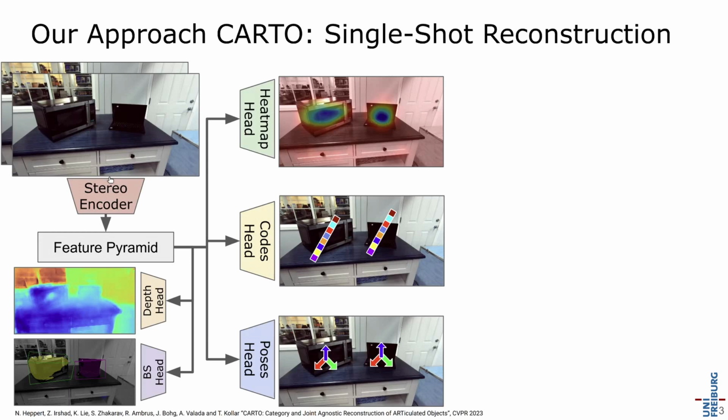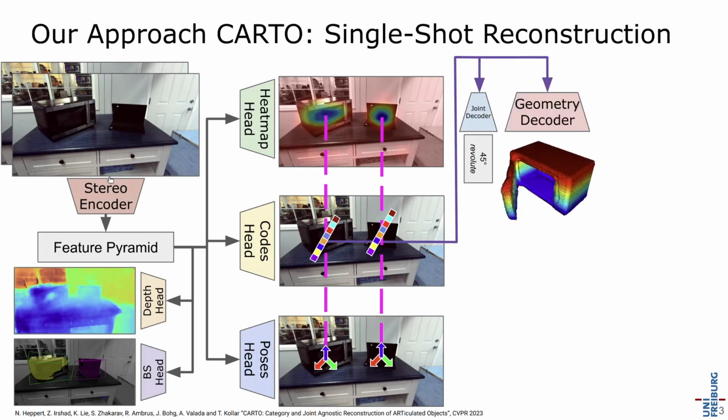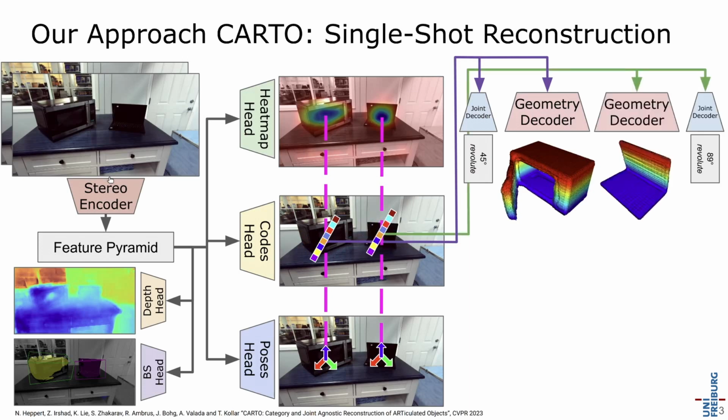By now applying non-maximum suppression on the heat map and performing peak detection, we retrieve pixel image indices which we can use to index our code and pose map to retrieve the code and pose of each detected object. We will first use the predicted latent code to decode the articulation state of the object, namely the joint state and the joint type. The code also serves as input to a geometry decoder that reconstructs the object in the canonical frame. We do the decoding step for all detected peaks, here in this example for both objects.